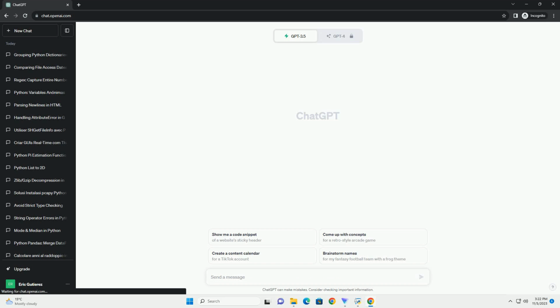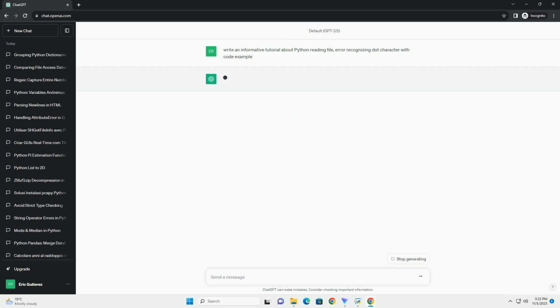In Python, reading files is a common operation in various applications. When working with files, you may encounter issues such as recognizing the dot character, or handling errors effectively. This tutorial will guide you through the process of reading a file, recognizing the dot character, and handling potential errors.